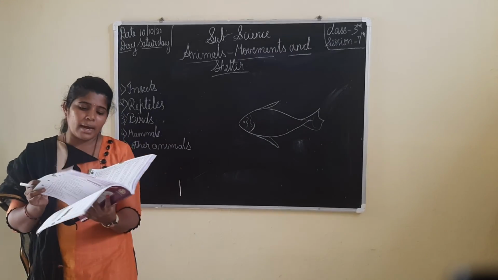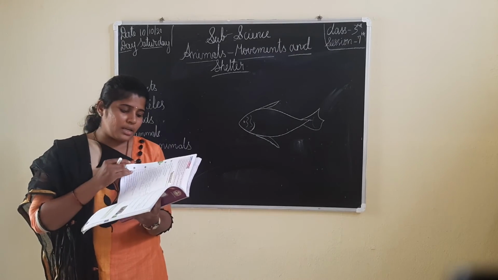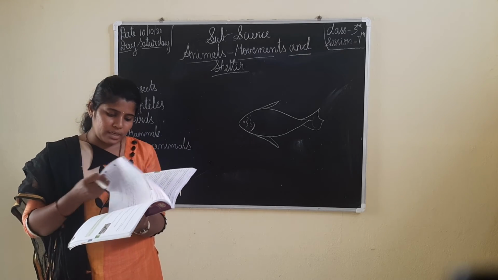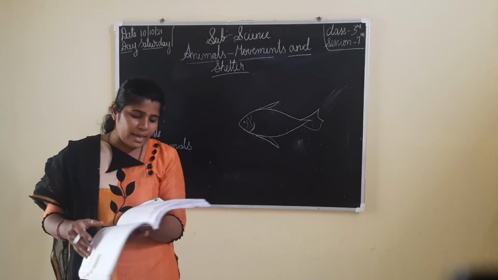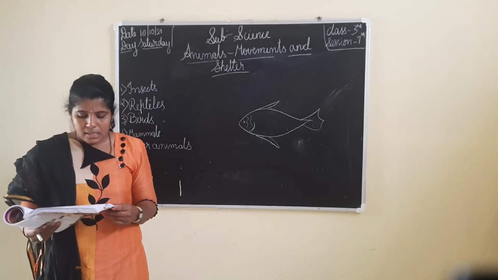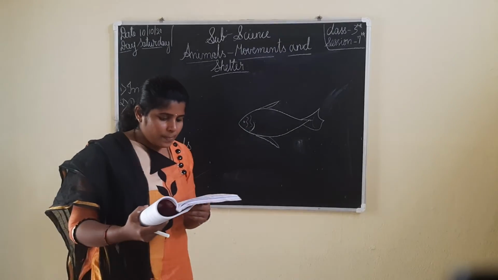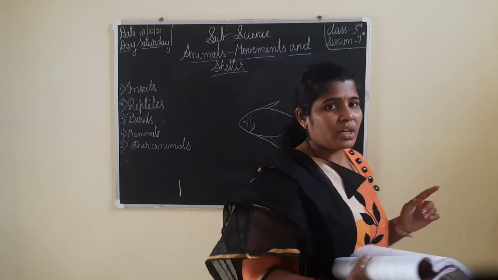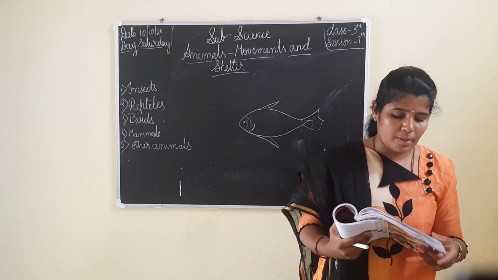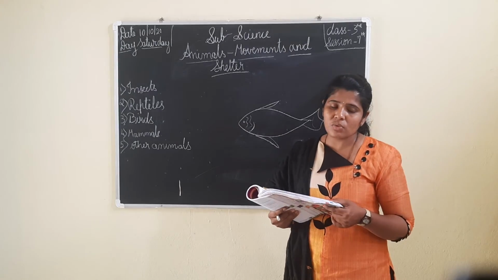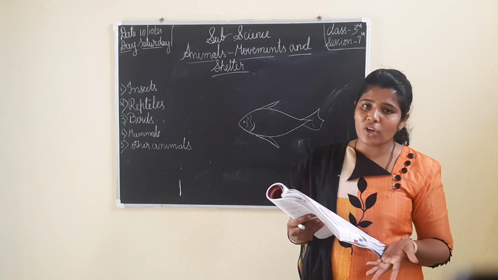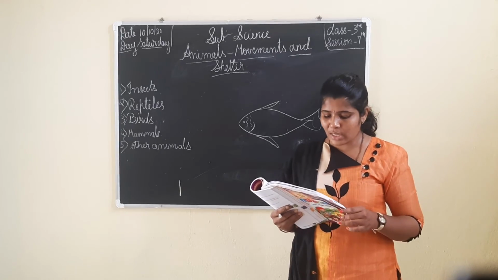Animals, movement and their shelter. I said no answers for this multiple choice. You have to do it and send it to me on WhatsApp. Lastly, they have given exercises, including true or false, oral questions and a science quiz. Tick the correct options. I will say it orally, but you should write in your textbook and send it to me. Name 2 domestic animals. Which animals can you see in your surroundings? Domestic animals: cow, buffalo, dog.